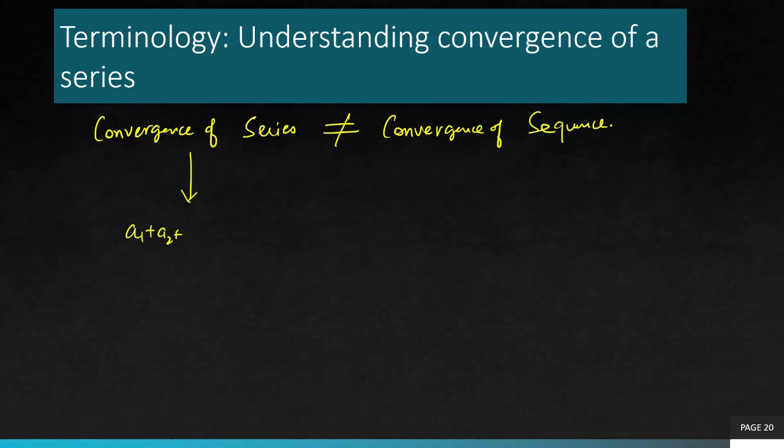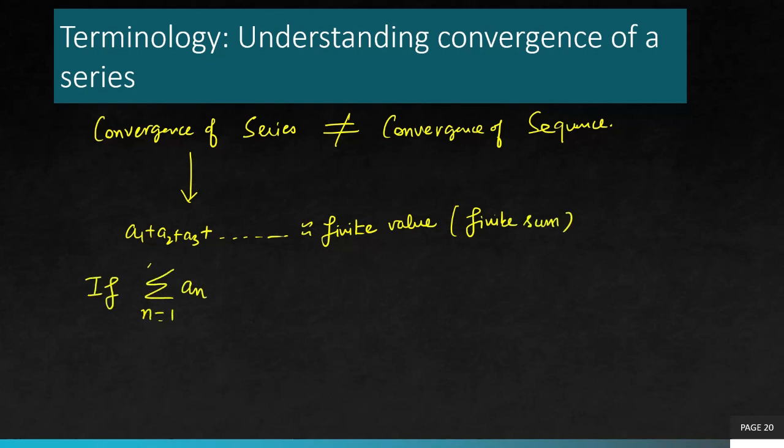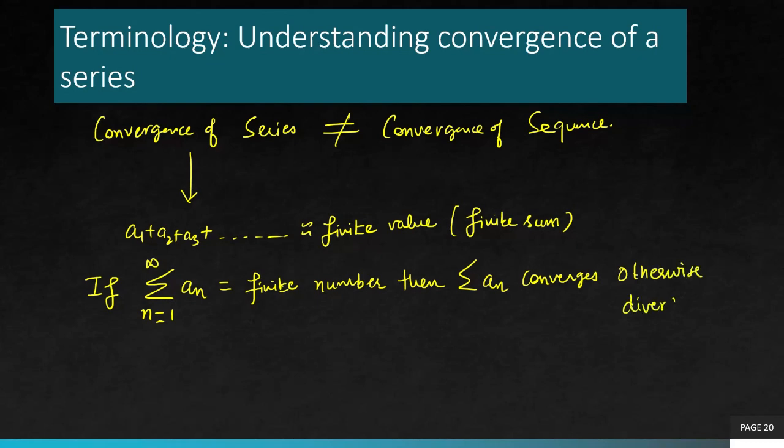Now, convergence of a series means that if you keep on adding these infinitely many numbers, it should end up at a finite value. The sum should be a finite number. If the sum of all the terms is a finite number, then only we say the series is convergent. Otherwise we say the series is divergent.